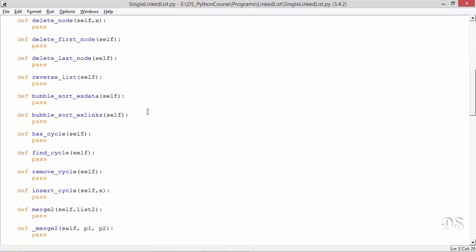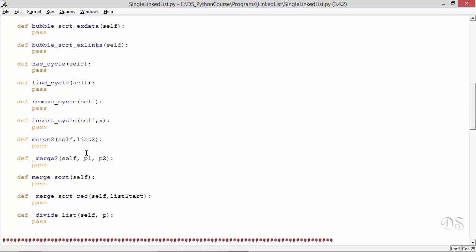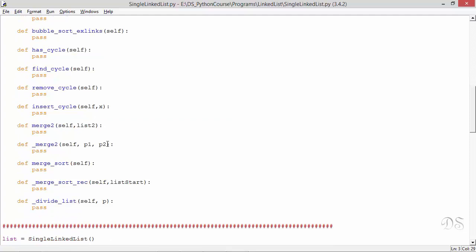Now these two methods will sort the list using bubble sort. This one by exchanging data and this one by exchanging links. Now these methods are for inserting, detecting and removing a cycle from a linked list. Then these two methods are for merging lists, and these methods are for sorting the list using merge sort. Now this is the end of the single linked list class.